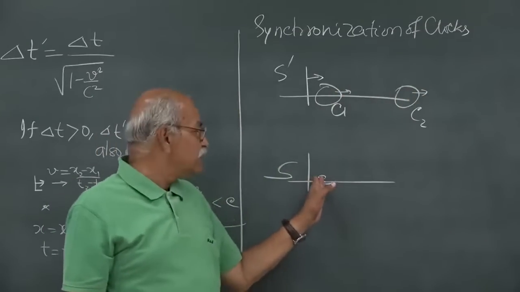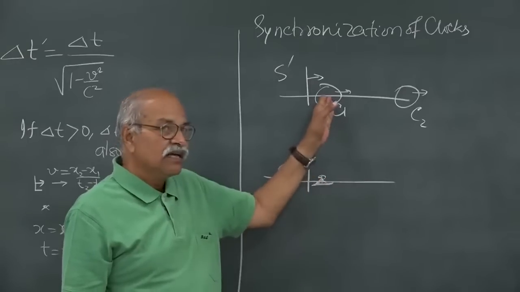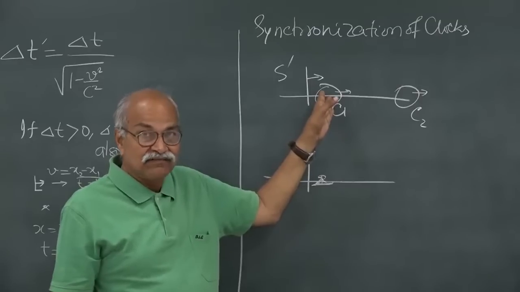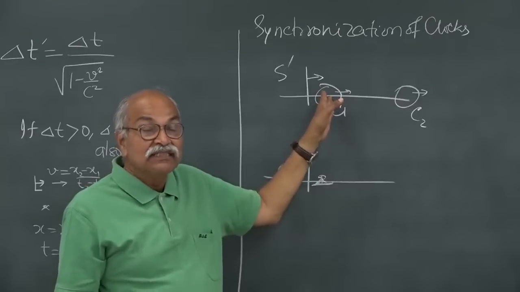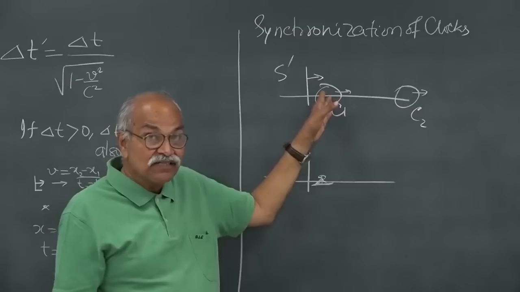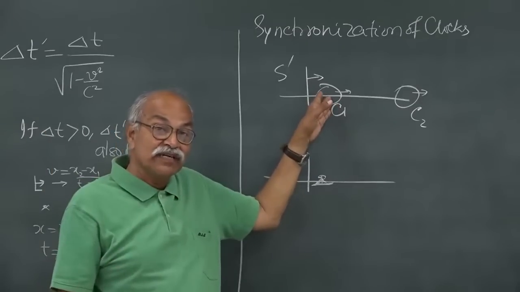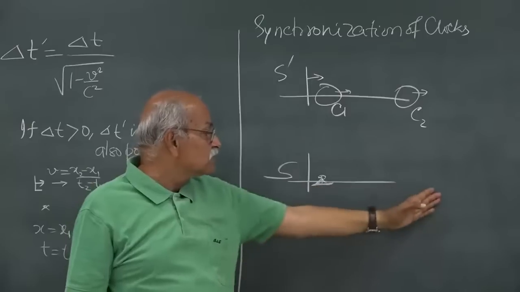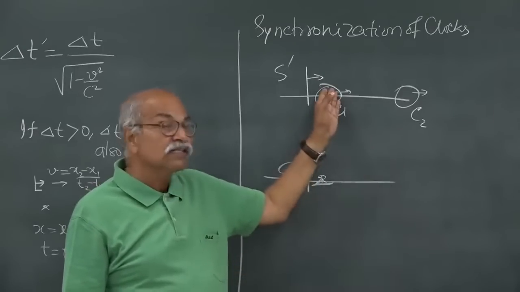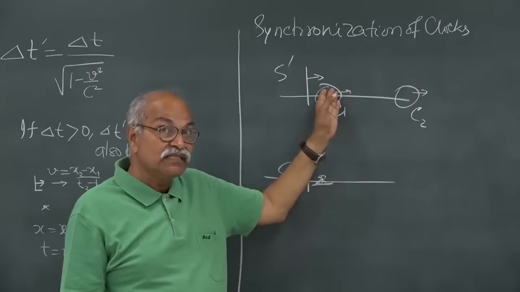So, what I find from frame S about C1 is that C1 is running at a slower rate. The clock is advancing at a slower rate. How much slower? By that same factor, square root of 1 minus v squared by c squared. So, with respect to my clocks fixed in S, I say that this clock is running slower by the factor square root of 1 minus v squared by c squared.